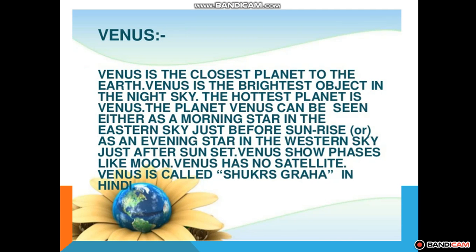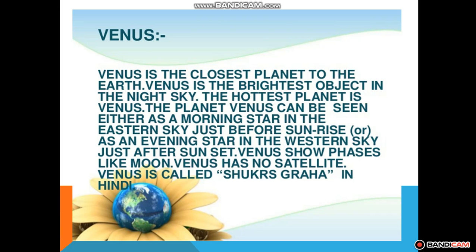Venus also shows phases like the Moon. It has no satellite. Venus is also called शुक्र ग्रह in Hindi. हम इसको शुक्र ग्रह भी कहते हैं हिंदी में, और मरकरी को हम बुध ग्रह कहते हैं.